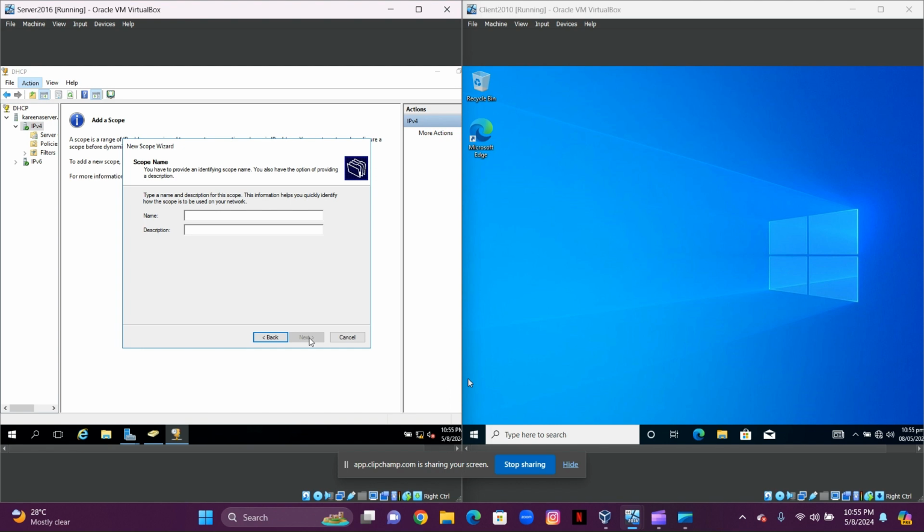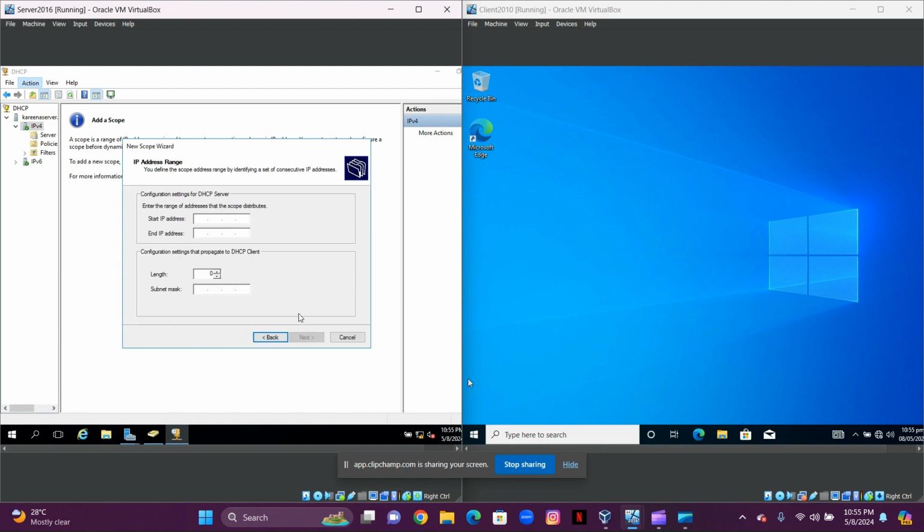Name it something that's easy to remember. I'm going to name it server scope. And select next. Our start IP address, I'm going to use the same IP address that I use for my server, 192.168.0.1, as well as the end IP address will be 192.168.0.1. I'm going to select next.